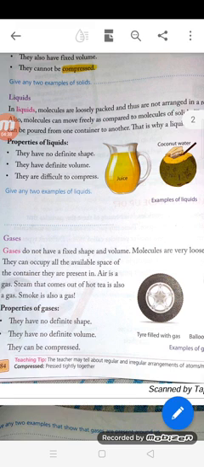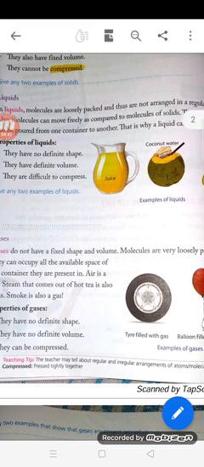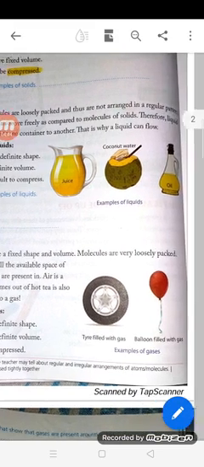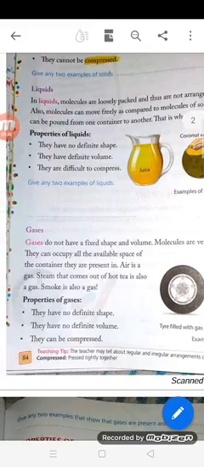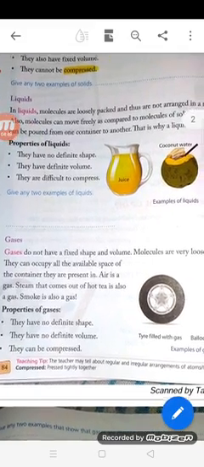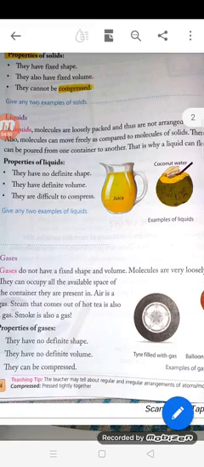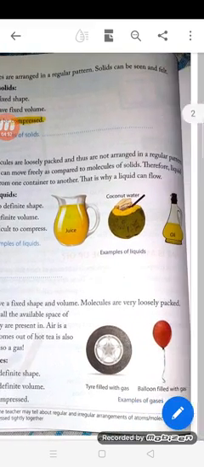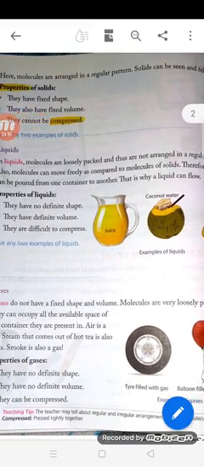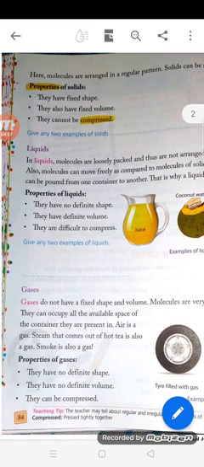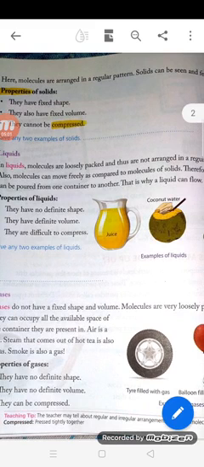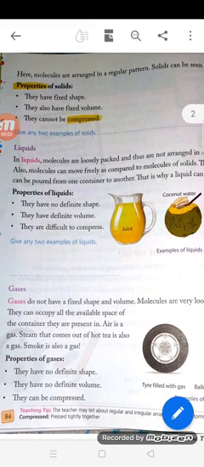Liquids. In liquids, molecules are loosely packed and thus are not arranged in a regular pattern. Also, molecules can move freely as compared to molecules of solids. Therefore, liquids can be poured from one container to another. That is why liquid can flow.